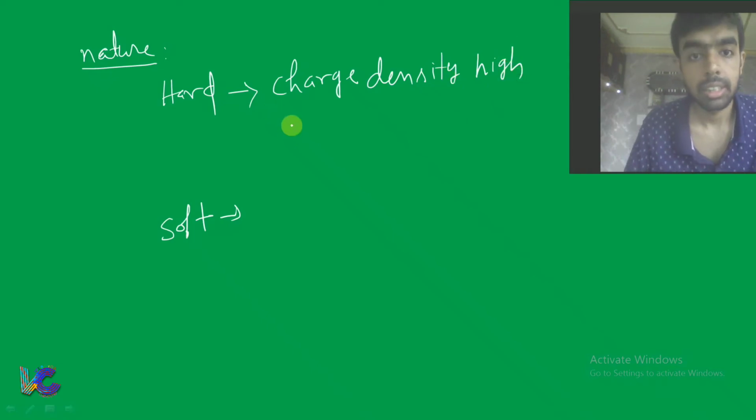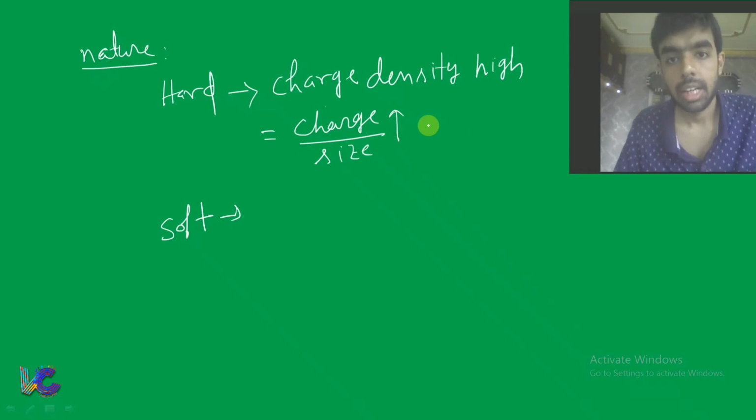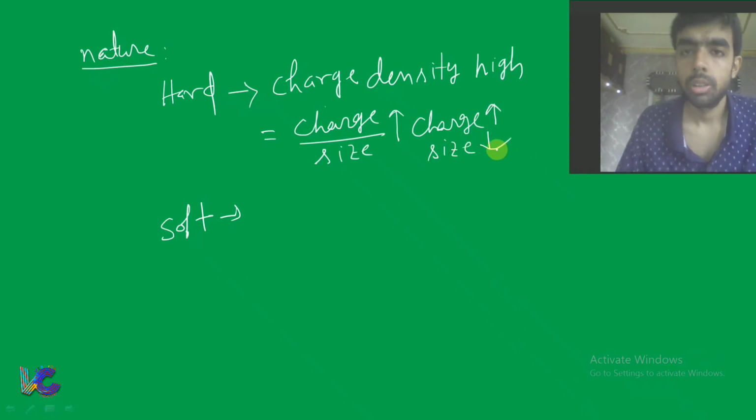Now what is charge density? Charge density means charge by size. When I say for the hard ligand the charge density is high, that means the charge by size ratio is high. That means either charge is high or size is small, any one. Then the charge by size ratio will be higher, that means charge density will be higher, and that ligand will be a hard ligand.